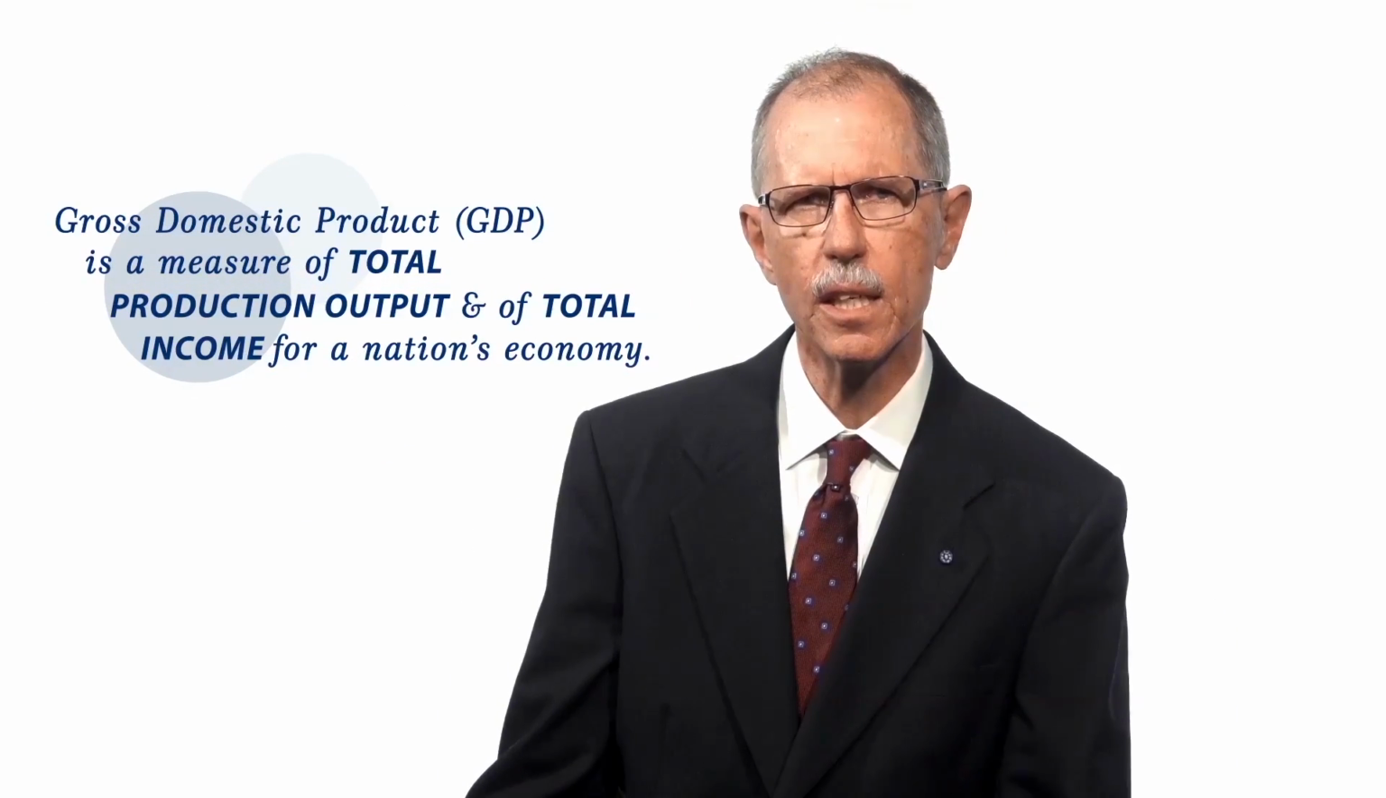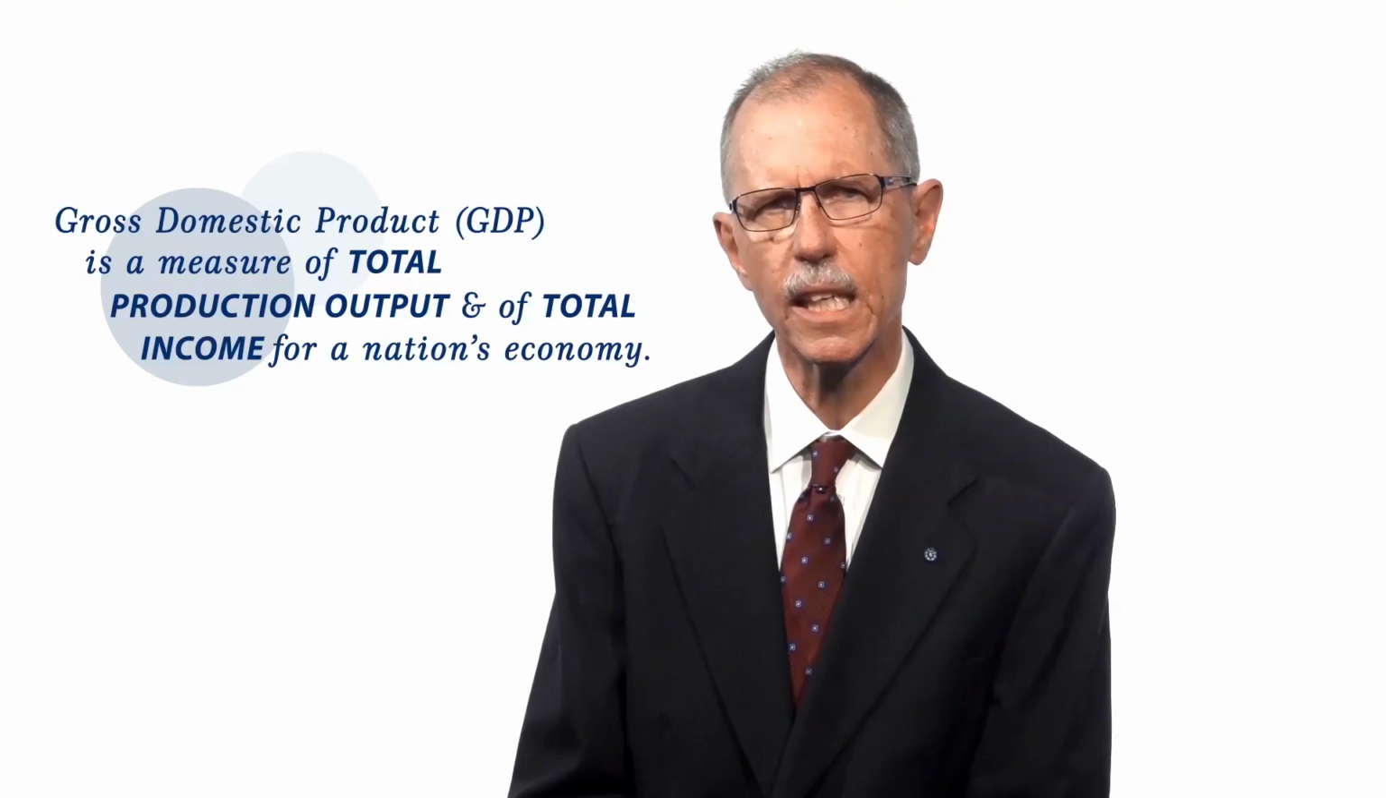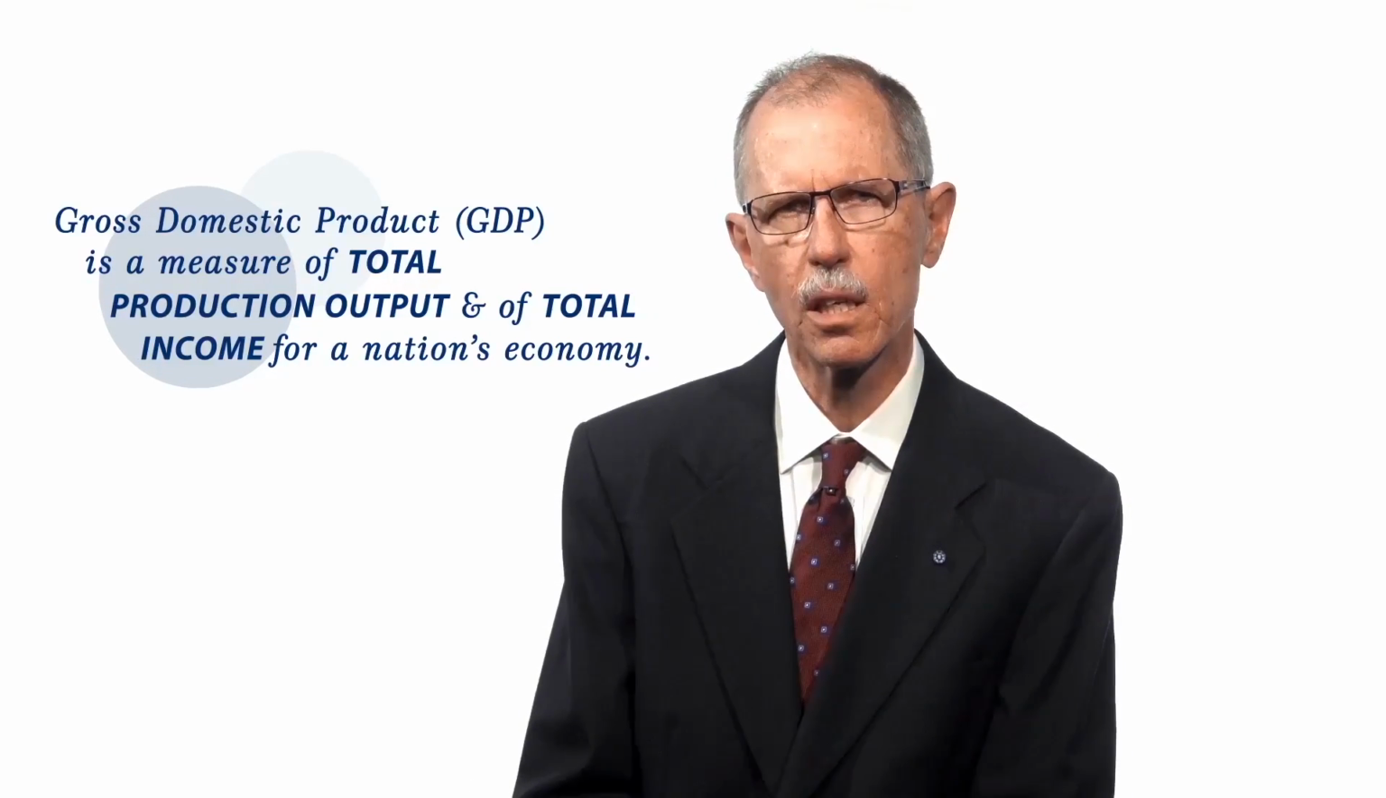It is the analytical framework for Keynesian macroeconomics, named for the famous economist John Maynard Keynes. Gross domestic product, GDP, is a measure of total production of output and of total income for a nation's economy. Before considering how GDP is both output and income, let's define it precisely.